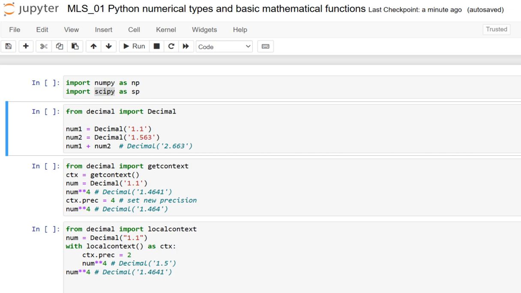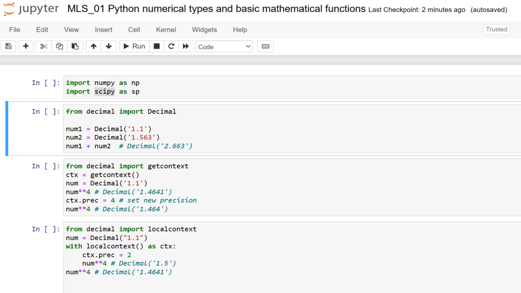We discussed basic numerical types, basic mathematical functions such as trigonometric, exponential, and logarithmic functions, and of course matrices also. See, matrices are fundamental in most computational applications because of the connections between matrices and the solution of systems of linear equations. And we are going to explore some of these applications in the coming sessions one by one.